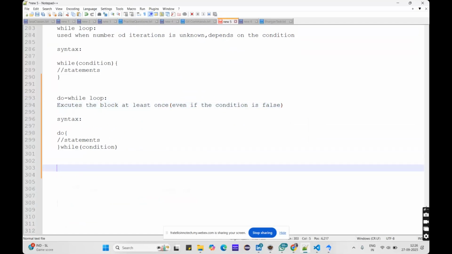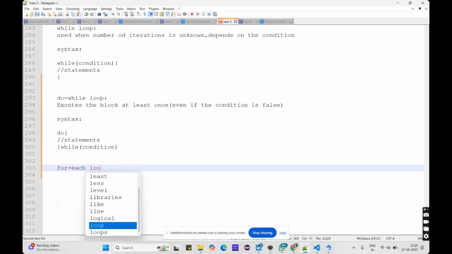Now we'll go with the for each loop. Basically the for each loop is an advanced version, used when it comes to collections like arrays, lists and hash maps. You will get to know what actually happens when we come to the topic of collections and arrays, and I will explain it again there, but let me tell you the for each now.